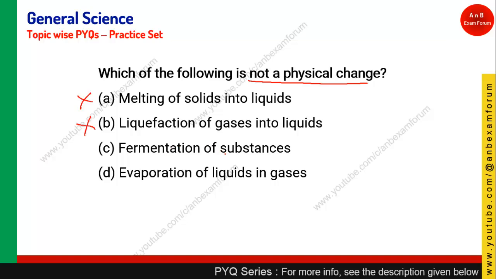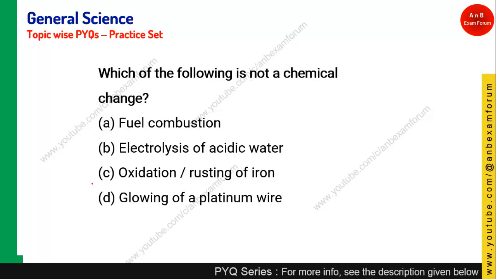Fermentation of substance, yes, this is a chemical change and it is not a physical change. As you know, when something gets fermented, some gas like CO2 and new substances are formed, so this is a chemical change, whereas evaporation is again a physical change. So option C, those who have given, they are right. Let's see the next question.